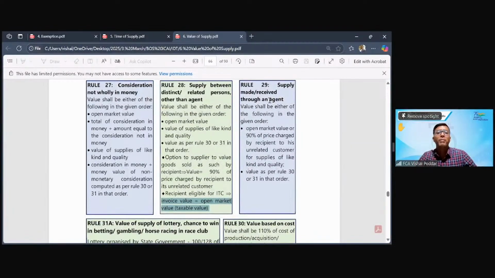Then, when I'm supplying to my agent or through an agent... Yes, beta, sir, please tell me. Please explain the last point again. Recipient eligible for ITC. Okay. See, what it means is, I'll give you an example. Yeah, but I'm explaining. Pay attention.